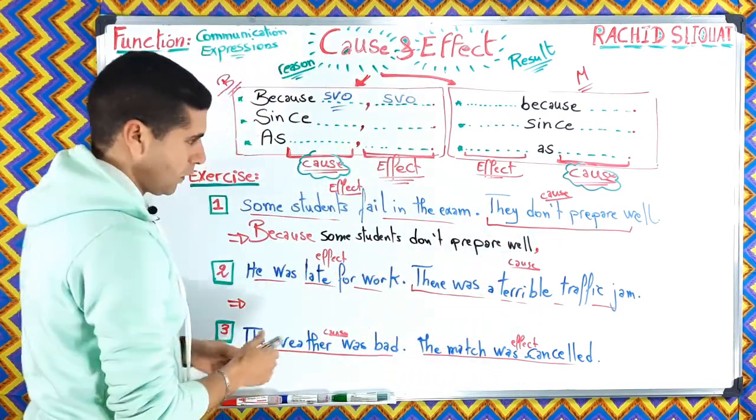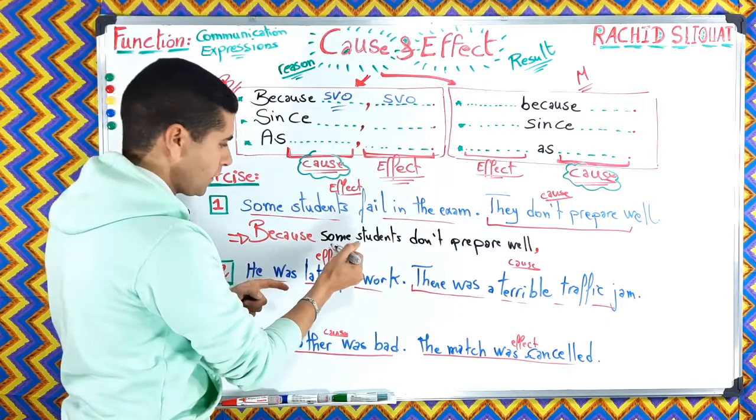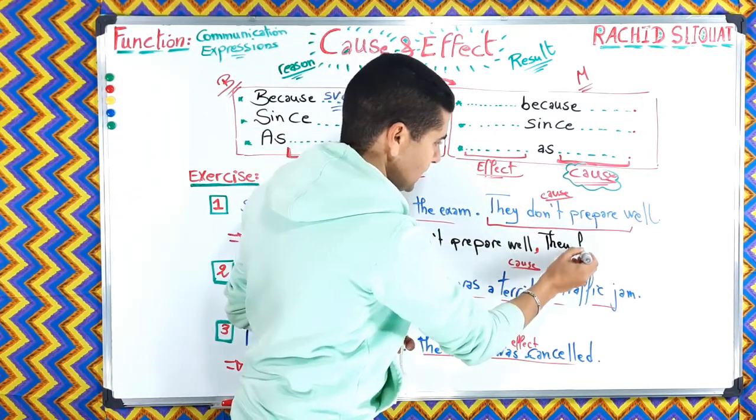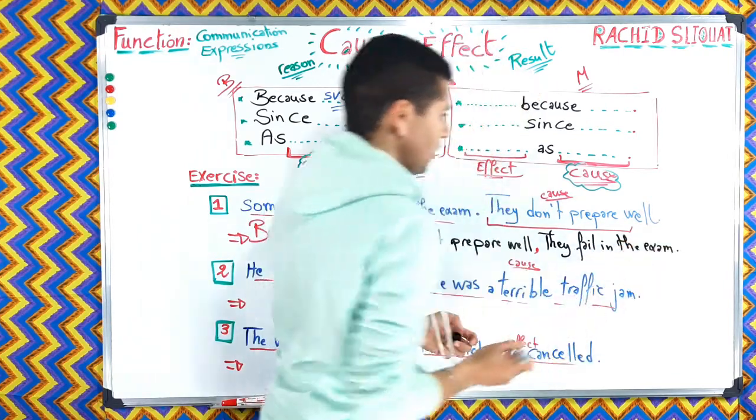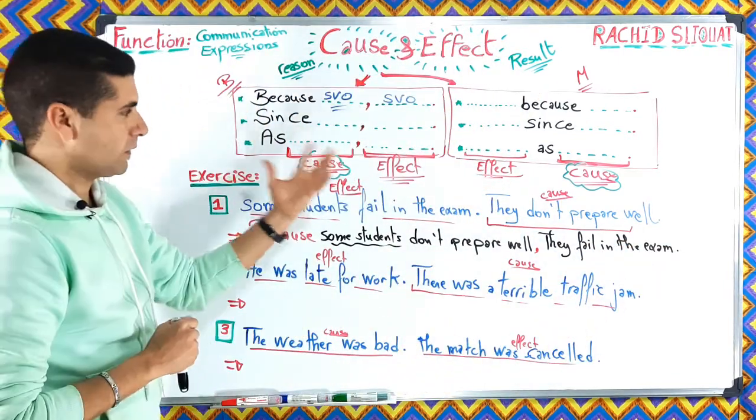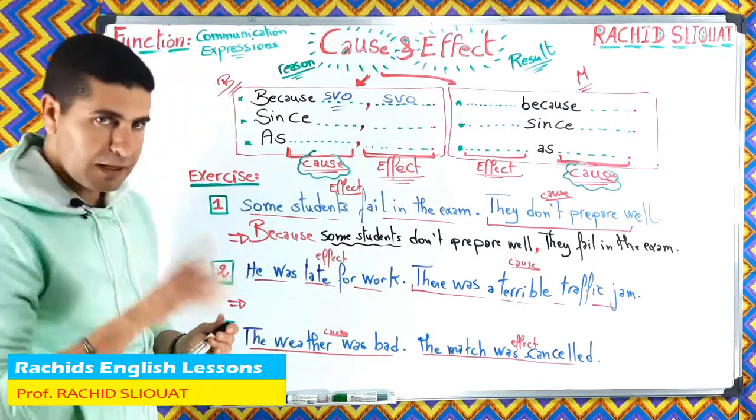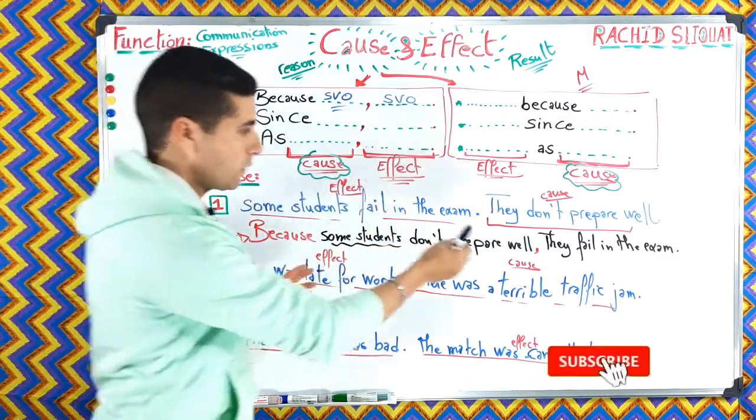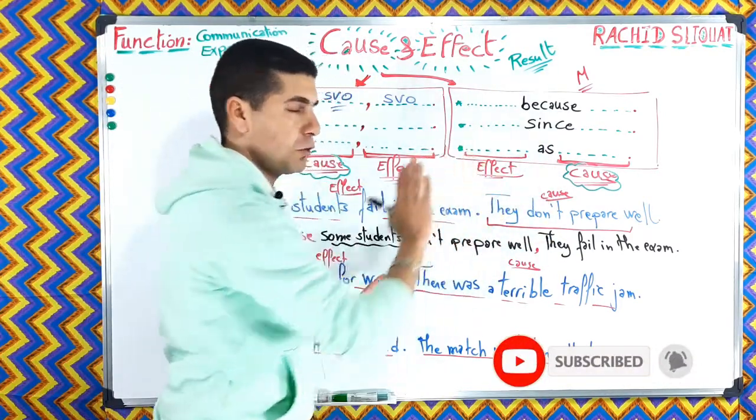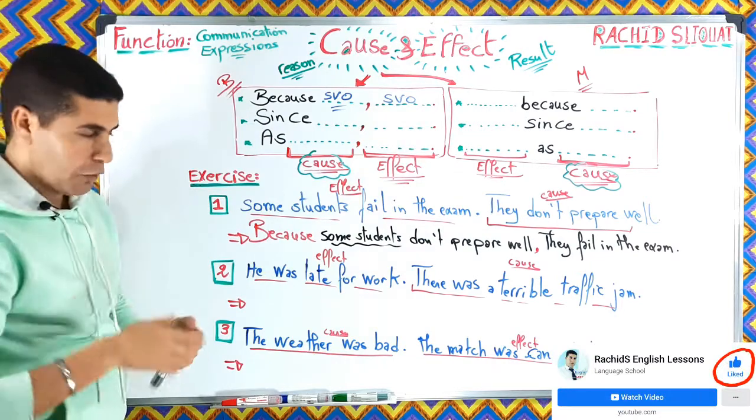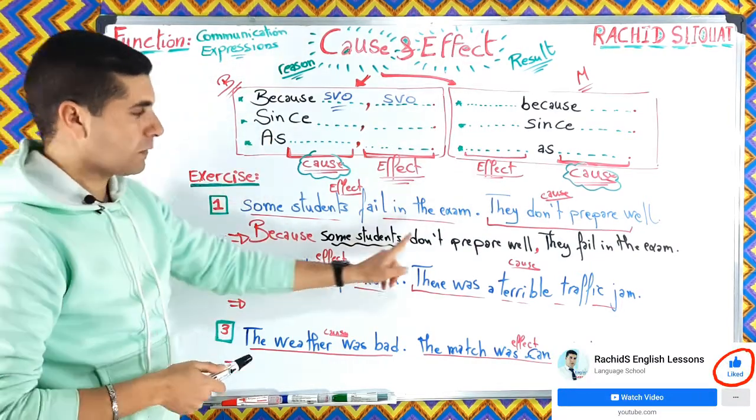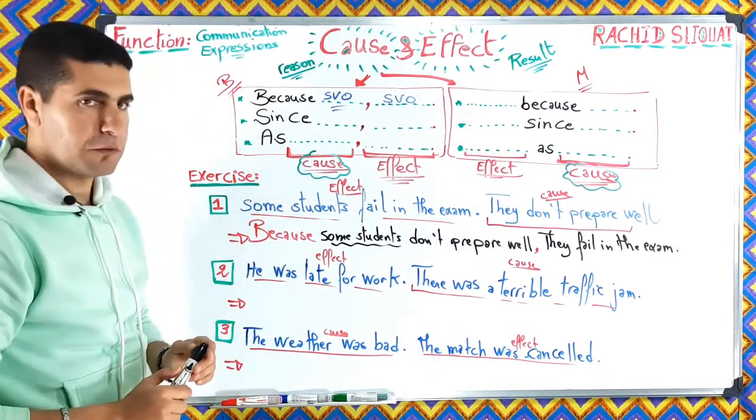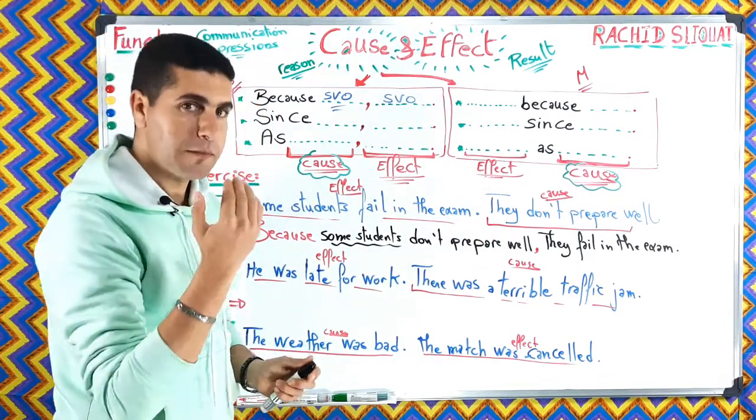So here we used some students. In the second part, we use the pronoun they. So they fail in the exam. All right, they fail in the exam, okay? The second part is the effect. Pay attention to the comma: when because, since, as are at the beginning, we use a comma, but when they are in the middle, we don't use a comma, okay? Also, here again, we can say since some students don't prepare well, they fail in the exam, or as some students don't prepare well, they fail in the exam.